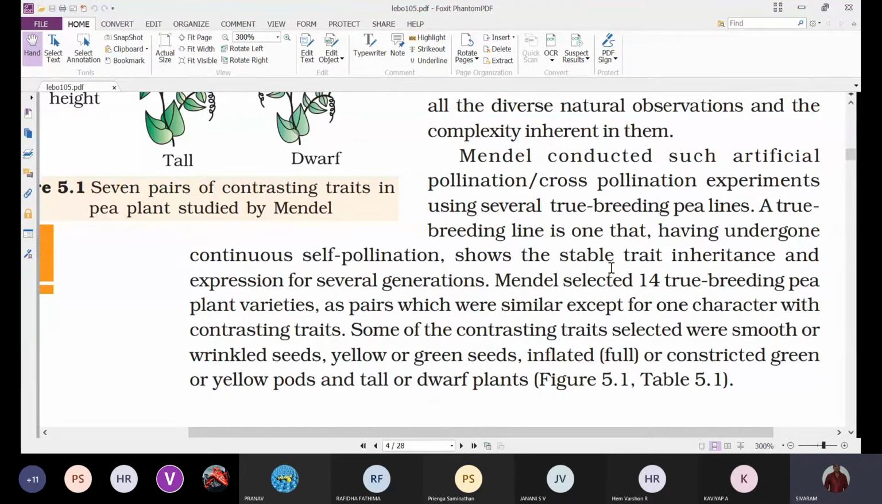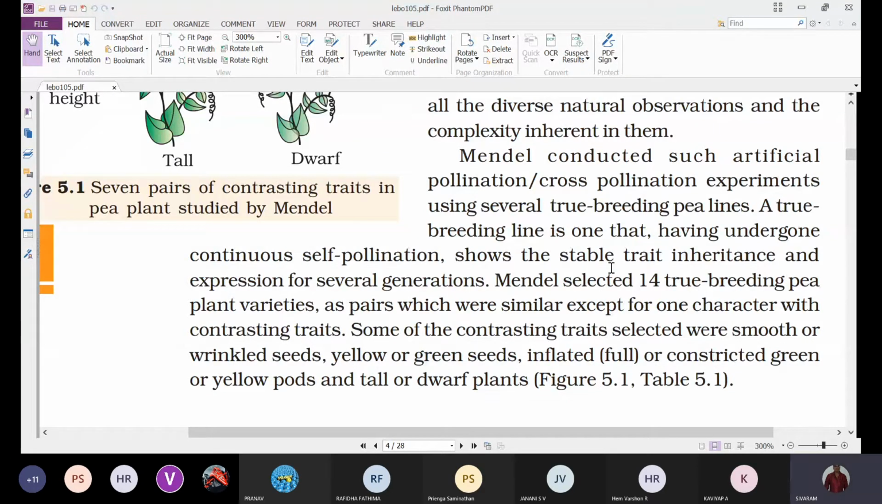When you observe here, Mendel conducted such artificial pollination or cross pollination experiments using several true breeding pea lines. While we were studying sexual reproduction in flowering plants, we came across some artificial hybridization techniques, that is emasculation, bagging, tagging. Such procedures were followed by Mendel to carry out this artificial pollination or cross pollination.